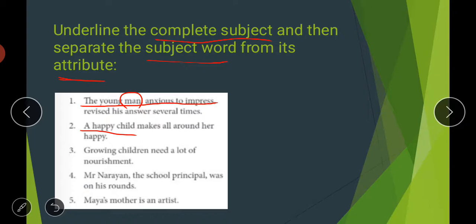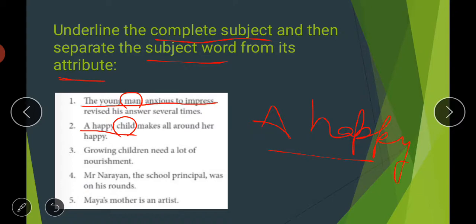Again, "child" is your subject word, the only subject word here, and the attributes are "a" and "happy." So we have separated the complete subject into the subject word and its attributes. "A" is an article and "happy" is an adjective. So this is your second sentence.